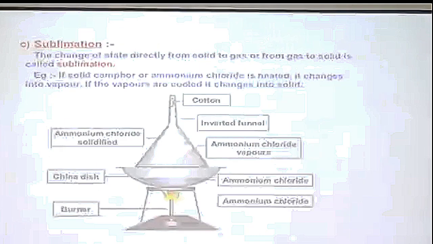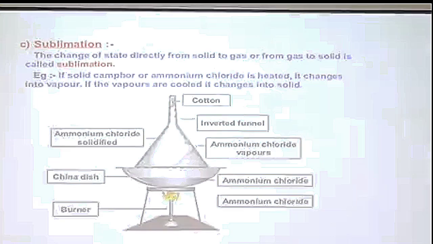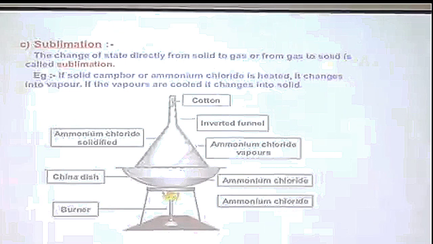Now there is one more process. Not all solids change into liquid on heating. There are a few solids like camphor, naphthalene, and iodine. When they are heated, they directly convert into gaseous form. And when their vapor is cooled, it directly converts into solid. This process we call sublimation.